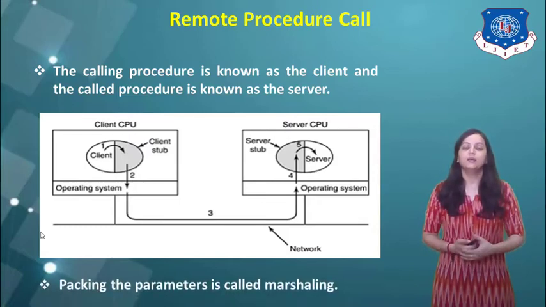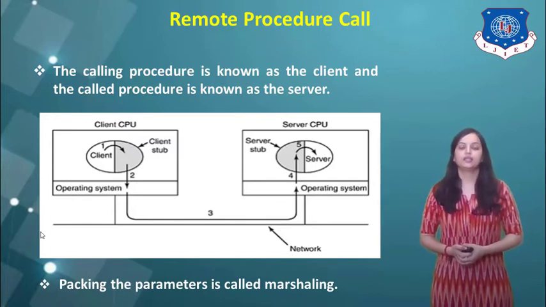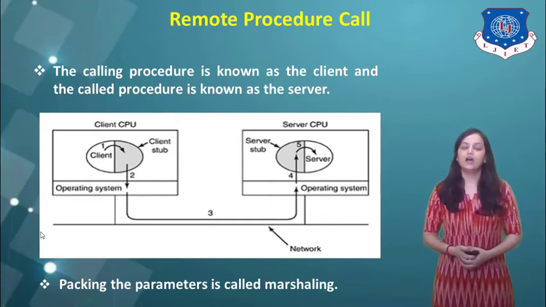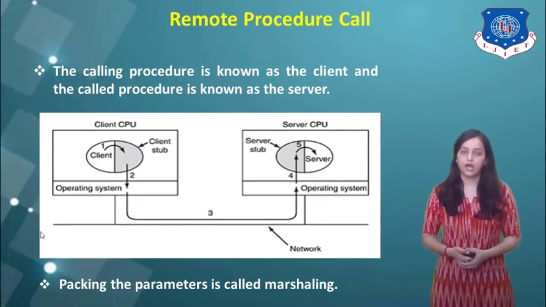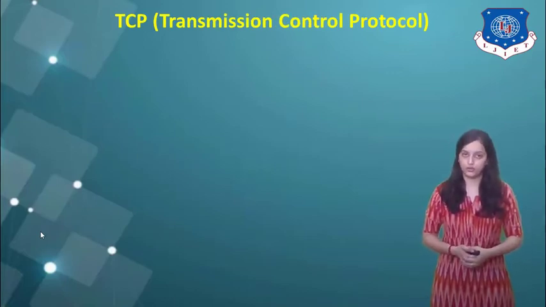Now here the packing of parameters, the process of packing the parameters, is called marshalling. That means whenever the client sends data, packing that data or encapsulating it into some parameters is called the marshalling process. So next is TCP, that is Transmission Control Protocol.